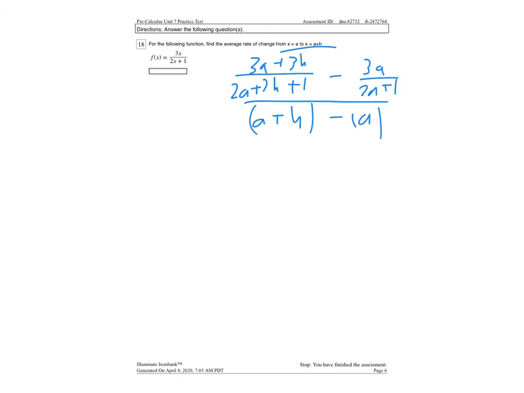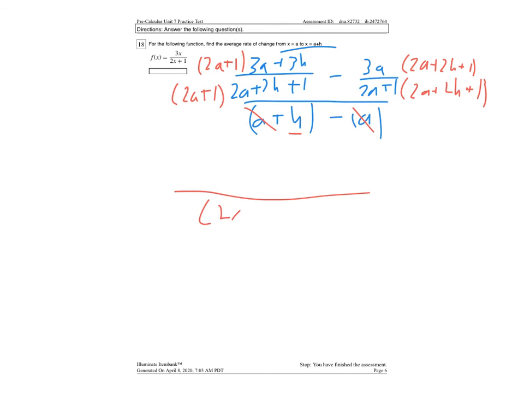And so the next thing I would do, well, first of all, you can cancel out these a's, but don't forget we are going to have this h still on bottom. And then we're going to need to do common denominator. And so this one is going to have to multiply by 2a plus 2h plus 1. You can't just add the 2h there. You have to multiply this. And then this one over here is going to be multiplied by 2a plus 1. And so you're going to have to then simplify the numerators. You're going to want to keep the denominator in the factored form. So it's going to be here 2a plus 1 times 2a plus 2h plus 1.